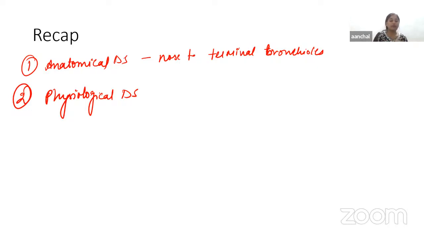exchange of gases. Then we have the physiological dead space.